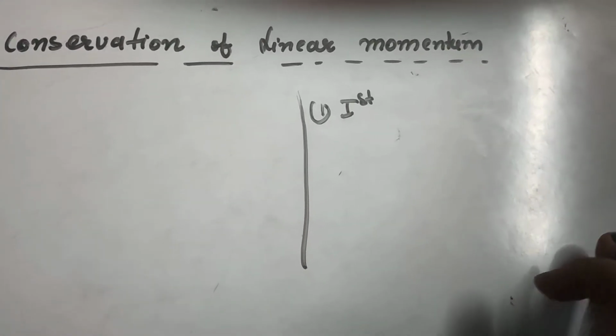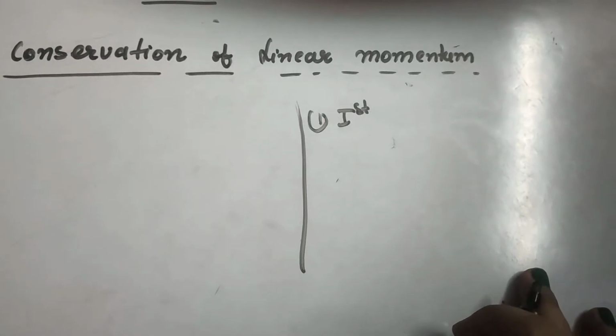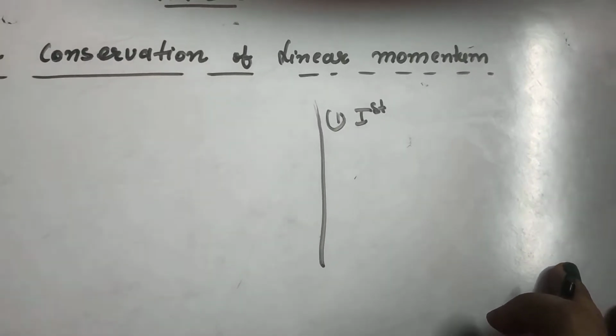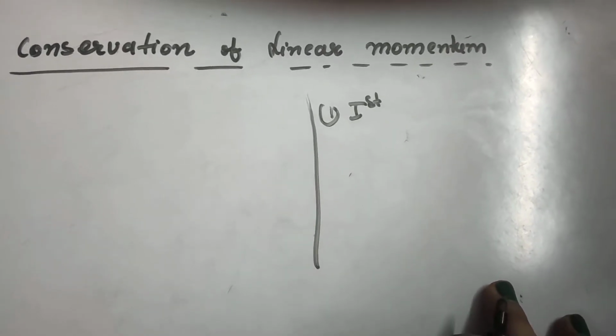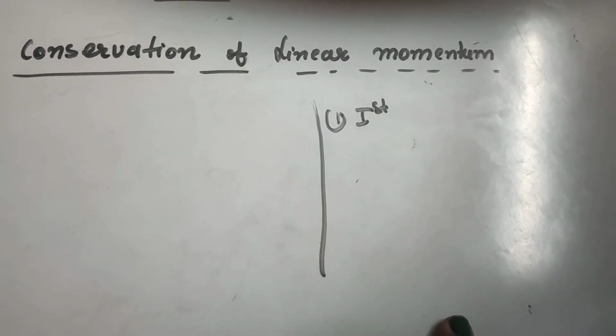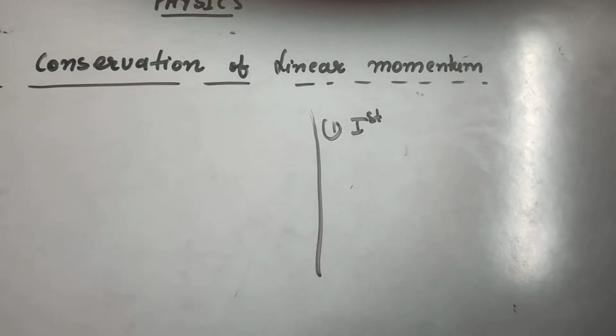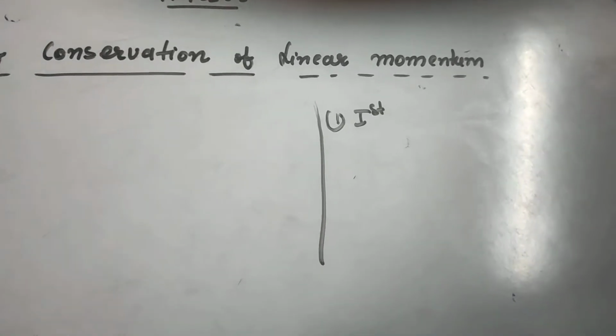not change its state of motion. State of motion means it will not change its state from rest to motion, motion to rest, or it will neither change its direction nor its speed.